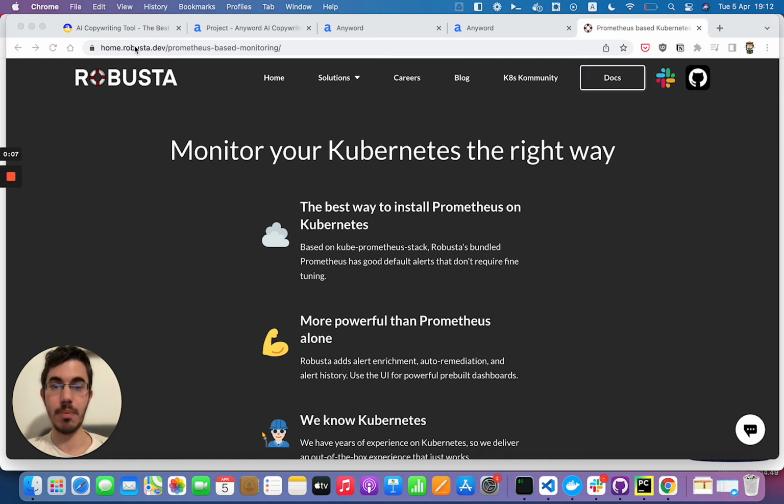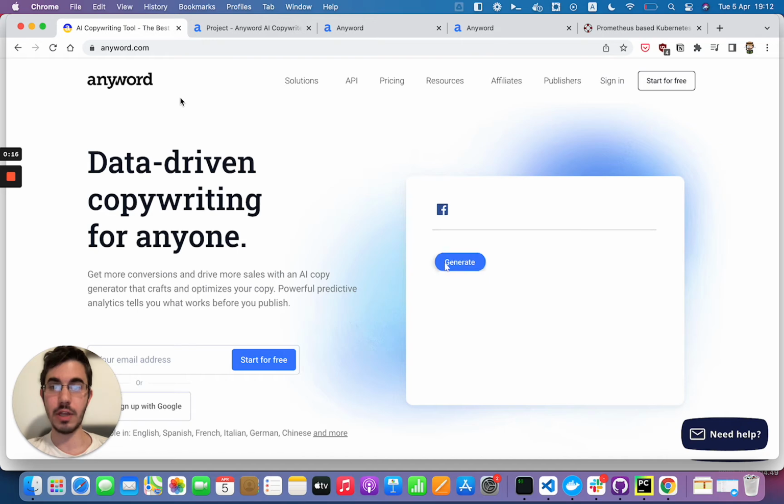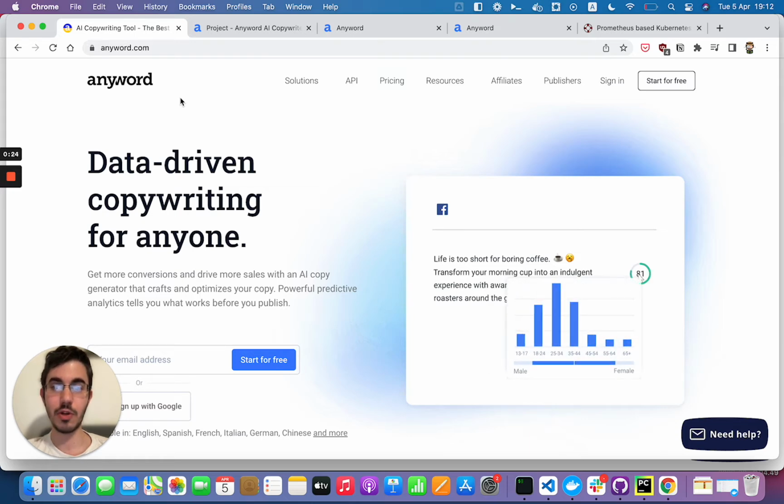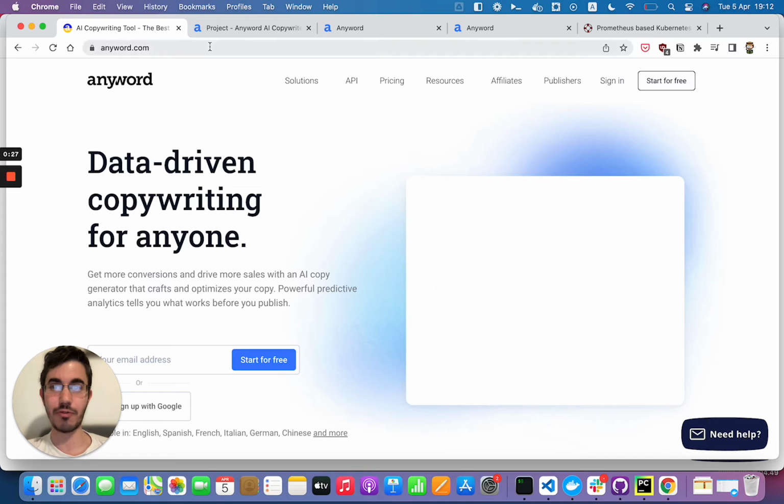I'm always looking for new ways to explain to people what it is that we do and why Robusta is important. So I thought it would be fun to take Robusta's website and feed it into this copywriting tool I saw, which generates alternative explanations using artificial intelligence. Now I'm in general skeptical of these types of tools, but I thought it would be fun to see what it can come up with for Robusta.